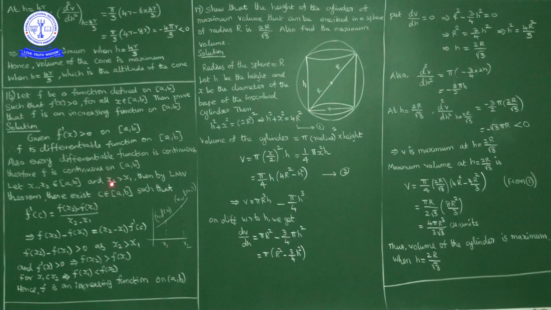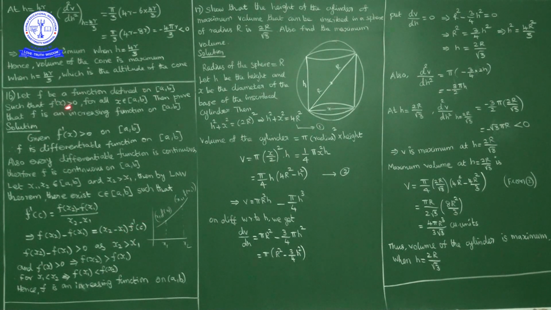Now I will consider x1 and x2 be two elements in closed interval [a, b] such that x2 is greater than x1. Then by Lagrange's mean value theorem there exists a point c belonging to closed interval [a, b] such that f'(c) is equal to (f(x2) minus f(x1)) upon (x2 minus x1). Writing this part this side, f(x2) minus f(x1) is equal to (x2 minus x1) into f'(c).